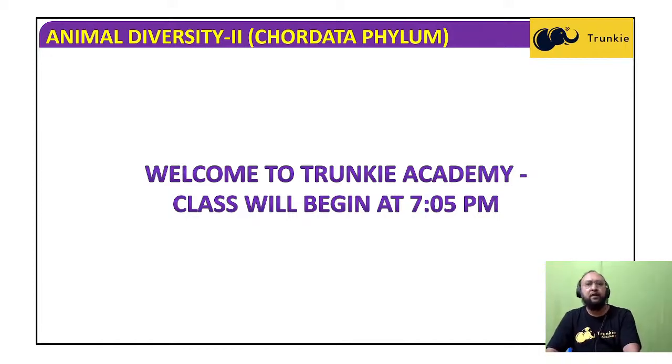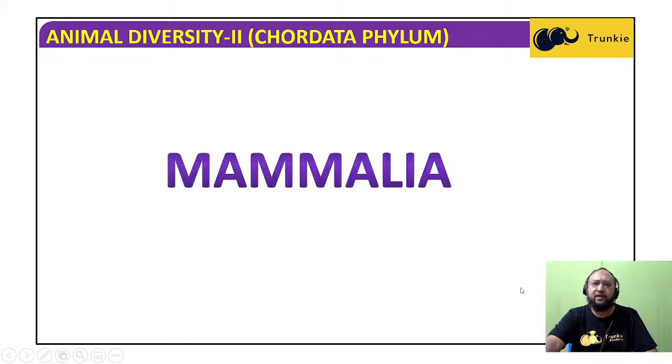As we have already discussed, chordates in the living world are an evolved and advanced group, under which we find different classes of vertebrates. We started with the fishes, then studied the amphibians, the reptilians, and then the birds. Now today we'll study the mammals, the class Mammalia.